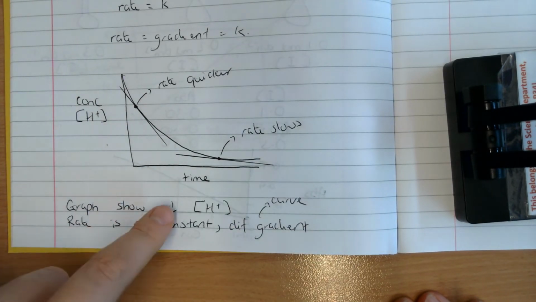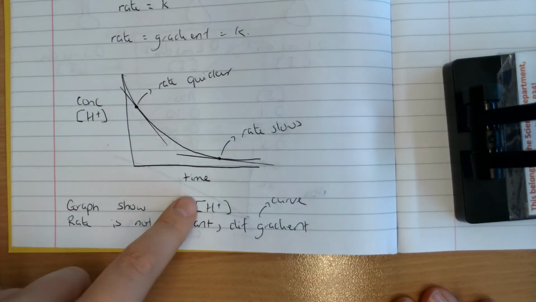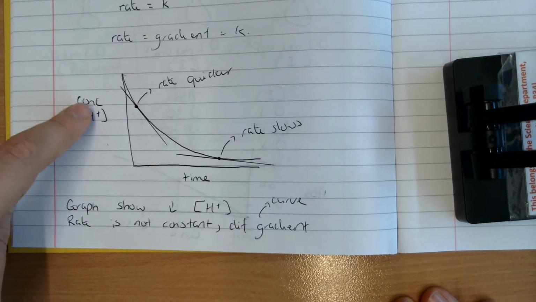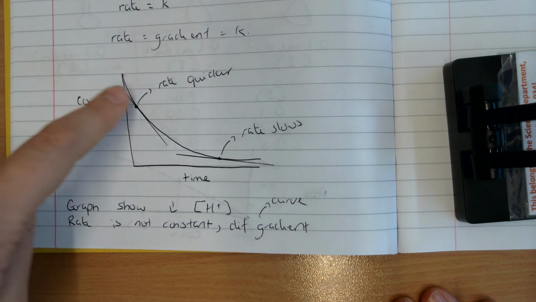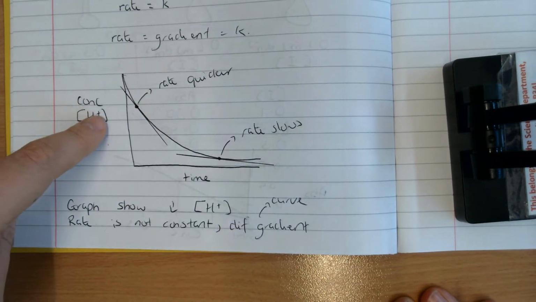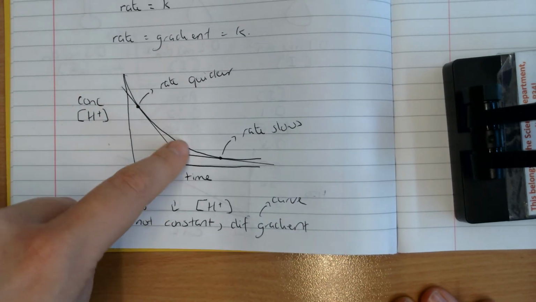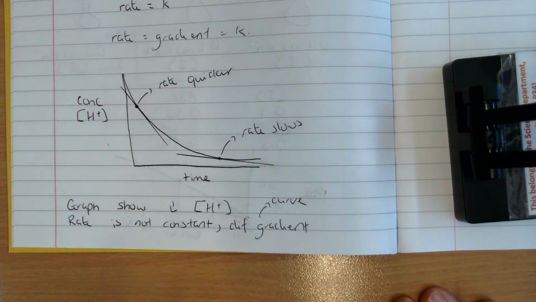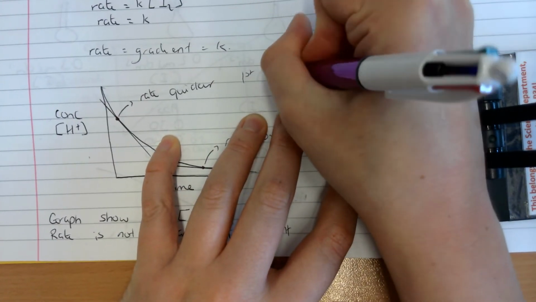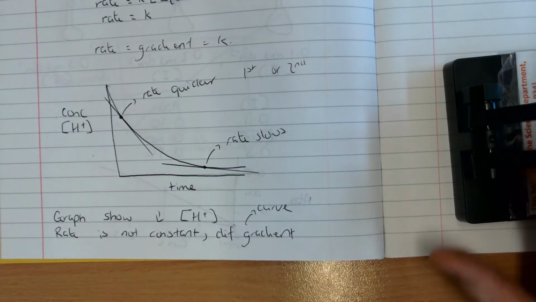So I know my concentration of H+ is decreasing, and as I've got less H+ in my flask, my rate is slowing down. So the concentration of H+ is having an effect on the rate. It's definitely not zero order, but it could be first order, or it could be second, because that would be true for both of them.